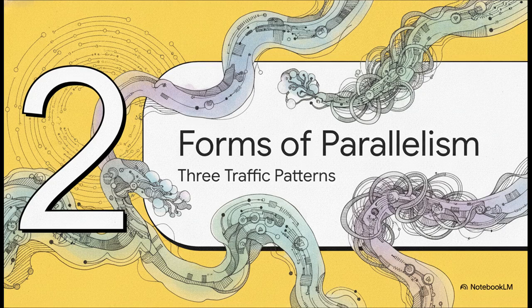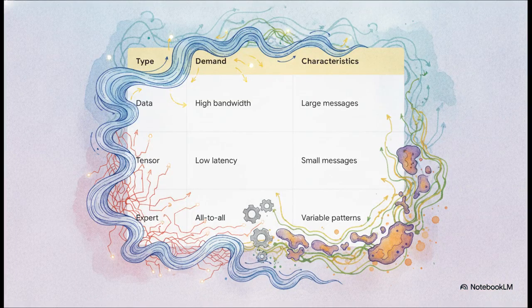Moving right along to Section 2, forms of parallelism and their 3 distinct traffic patterns. Now, what's really interesting here is that modern, large-scale training utilizes 3 simultaneous competing forms of parallelism, and your fabric has to support all 3 traffic patterns at once without one degrading the other. First up is data parallelism. This involves replicating the model across multiple GPUs and requires massive gradient all-reduce operations. Essentially, you're synchronizing the learning across every chip. These are large bandwidth-hungry transfers that demand really high bisection bandwidth.